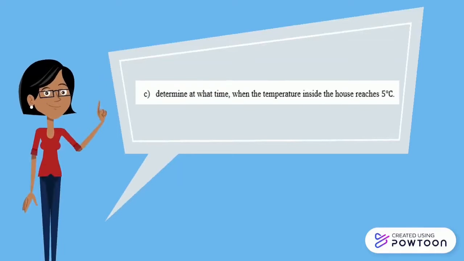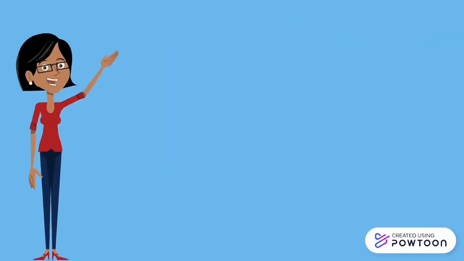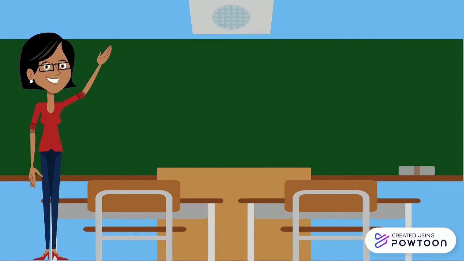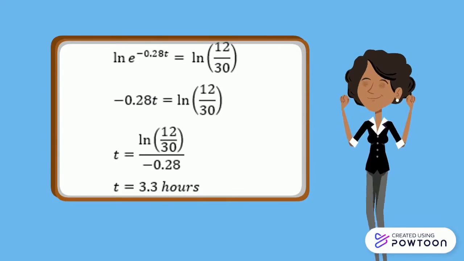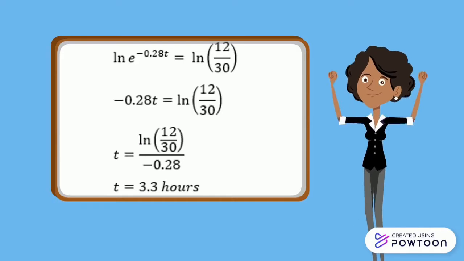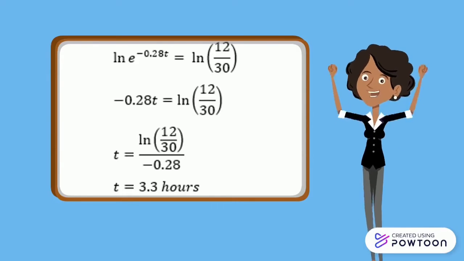For part C, determine at what time the temperature inside the house reaches 5 degrees Celsius. We let 5 equal 30 e to the power of -0.28t minus 7. Then we get 30 e to the power of -0.28t equals 12. Next, we divide the right hand side by 30. Using the logarithmic rule, we get ln of e to the power of -0.28t is equal to ln of 12 over 30.